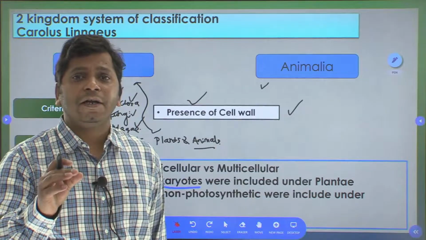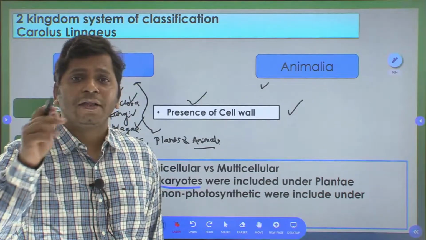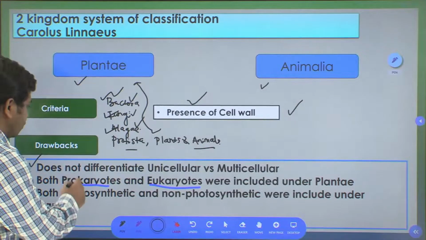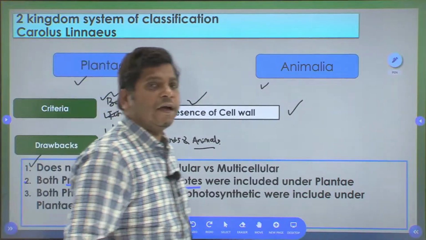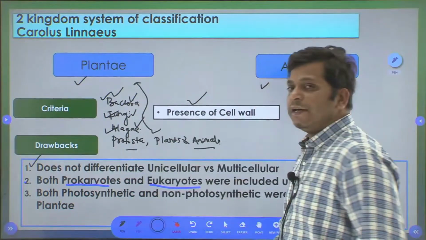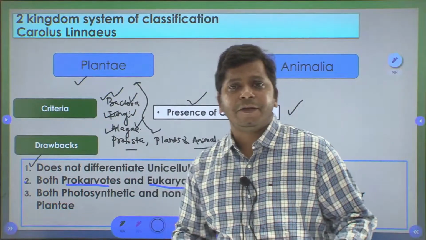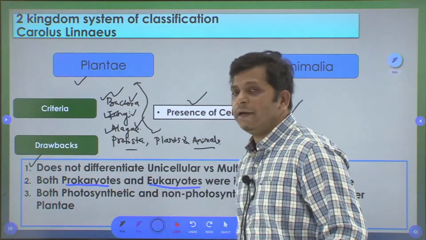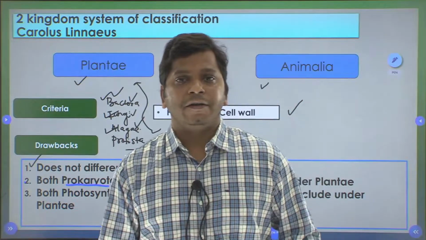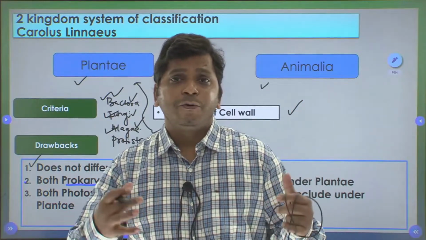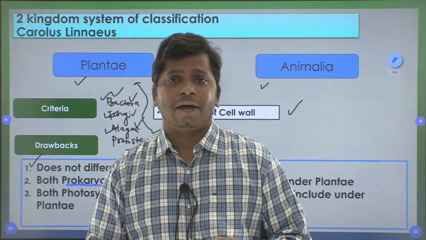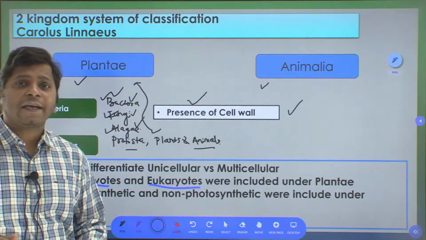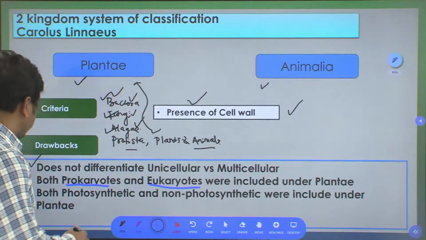That means the nuclear content is not enclosed by a nuclear membrane, so prokaryotes do not have a defined nucleus. Eukaryotes have a defined nuclear membrane and a true nucleus. Putting them together also does not make any sense. So this is the second drawback of this system of classification.